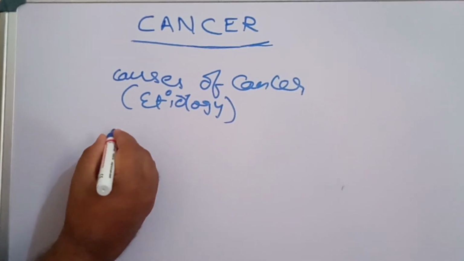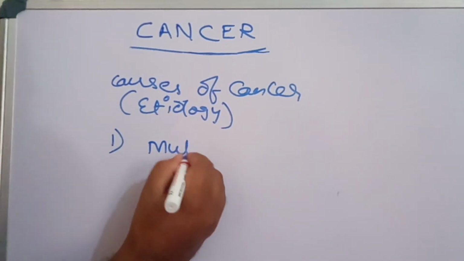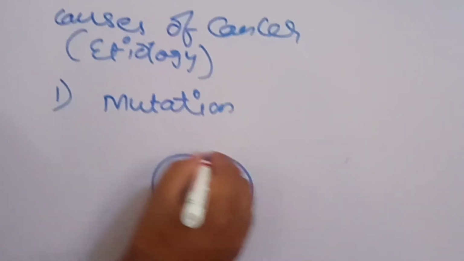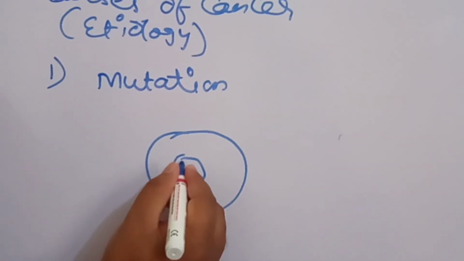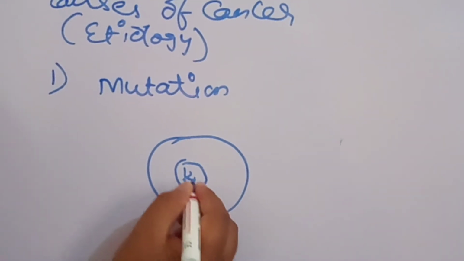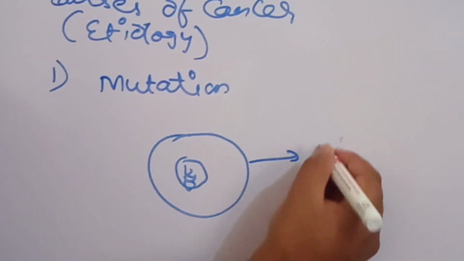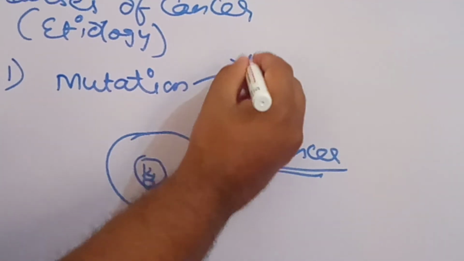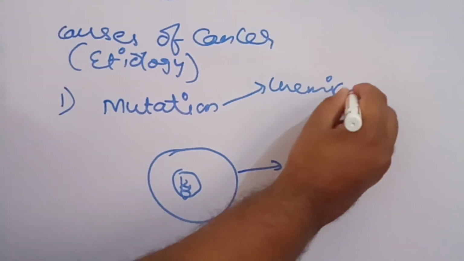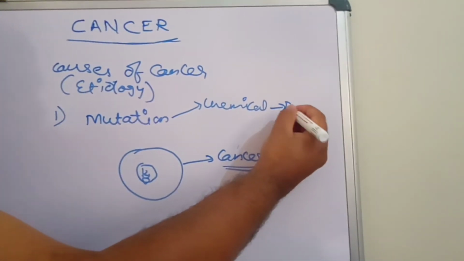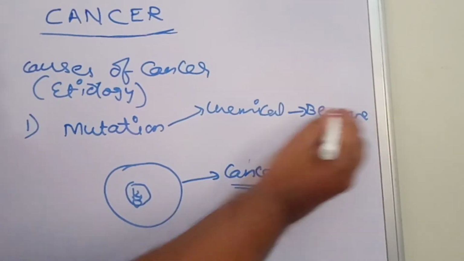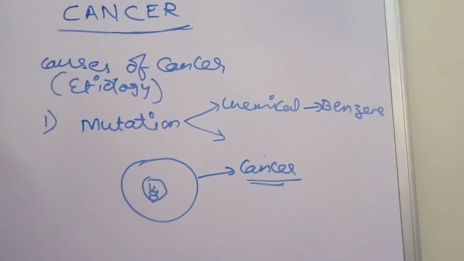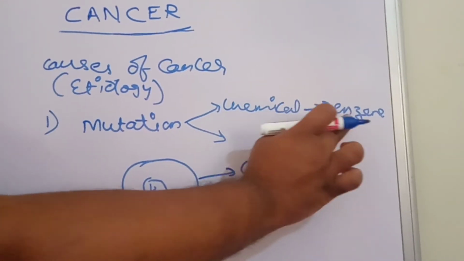Now what are the causes of cancer? The first one is mutation. Mutation is nothing but a change in the genetic material of the cell. If there is a change in the genetic material, the DNA of the cell, it leads to cancer. This mutation is possible with chemicals, that is chemical mutation, using chemicals like benzene and other hazardous chemicals, which we generally term carcinogens. Carcinogens are the chemicals which cause cancer.